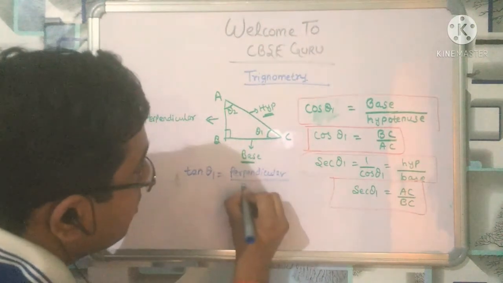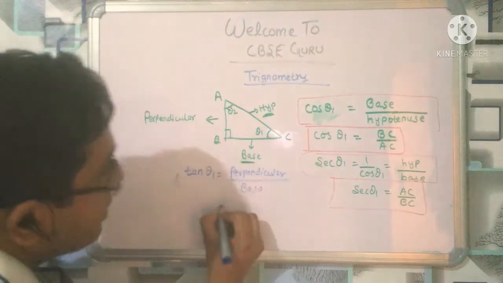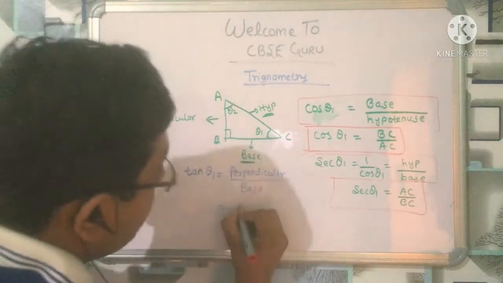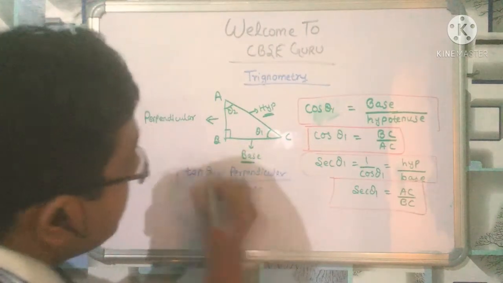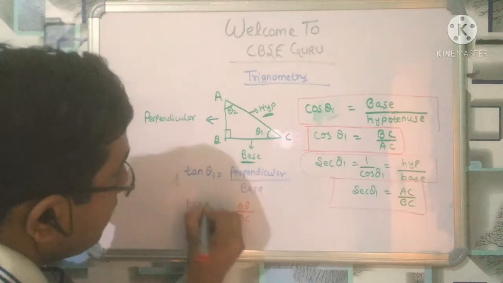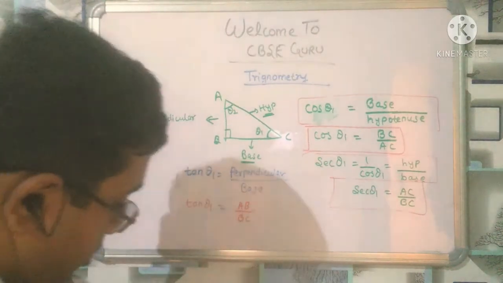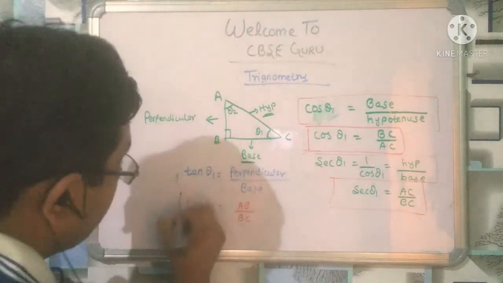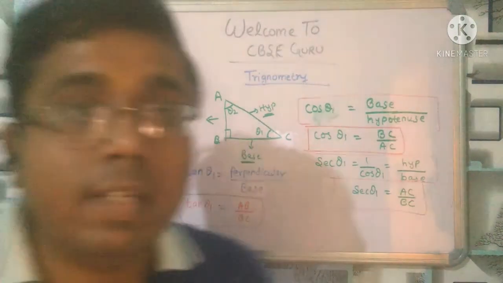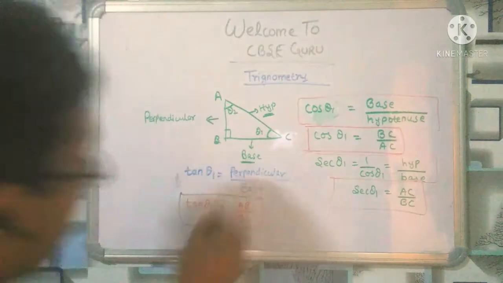Perpendicular is AB, base is BC, so AB upon BC. It is nothing but tan theta 1. You have to remember this very well: tan theta 1 is equal to AB upon BC, perpendicular upon base.